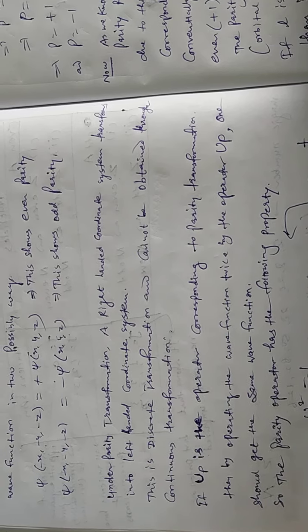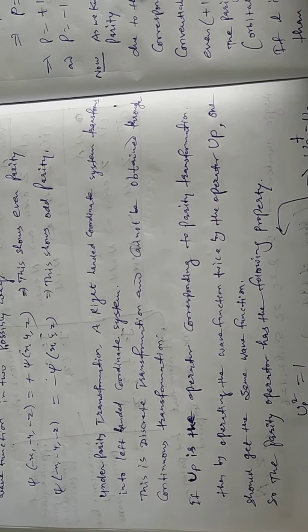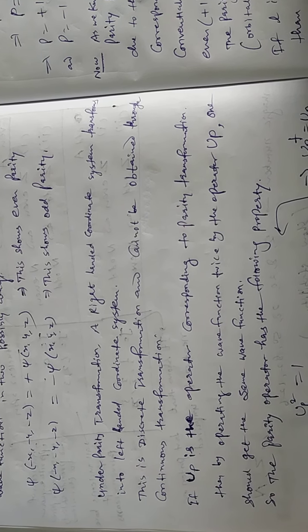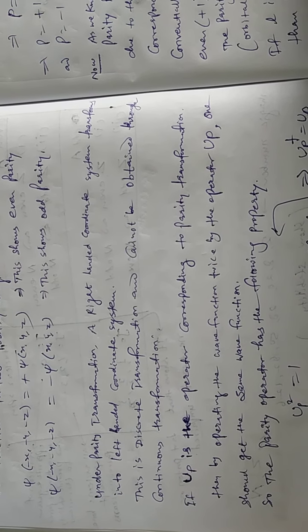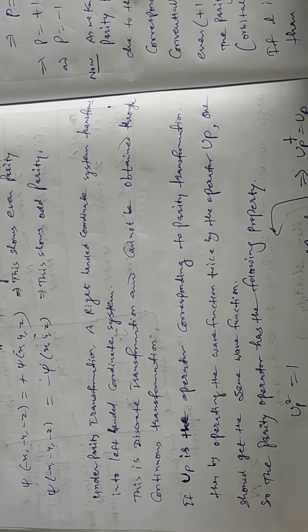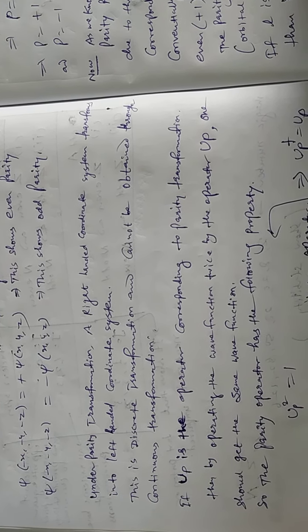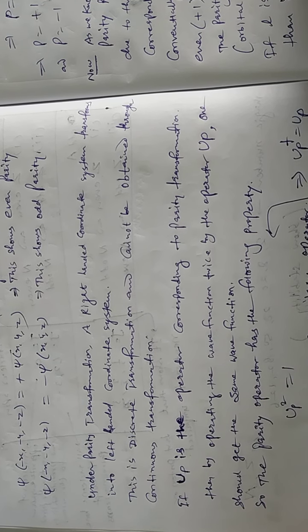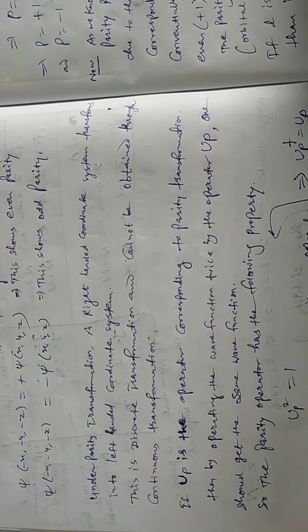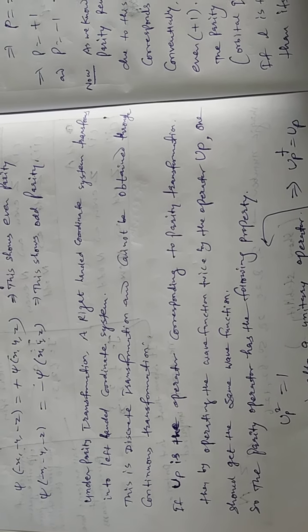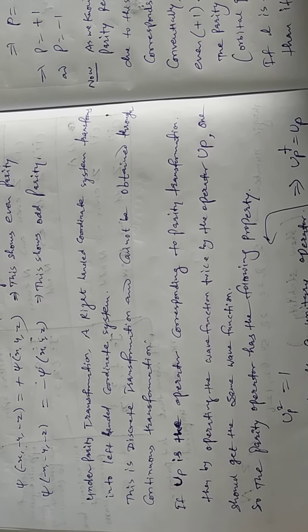Now, if we take UP as the operator corresponding to the parity transformation, and apply this parity operator twice on a wave function, then we get the same wave function, which means the initial wave function which we had.